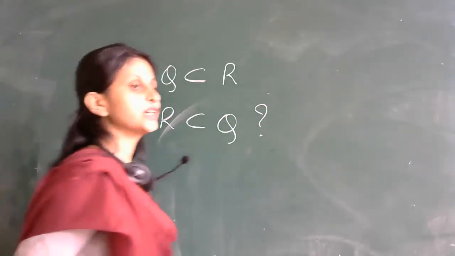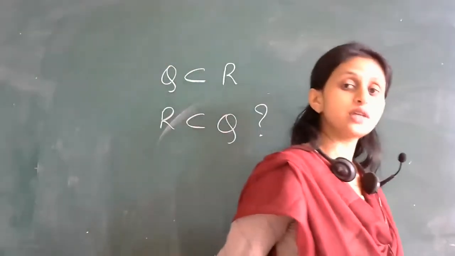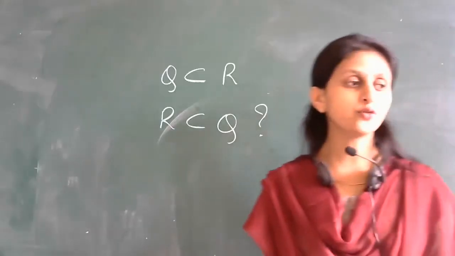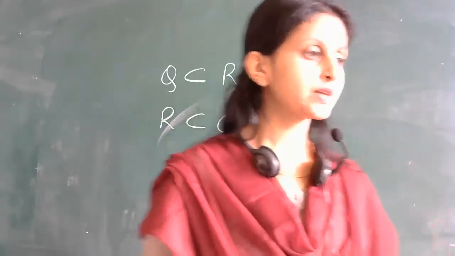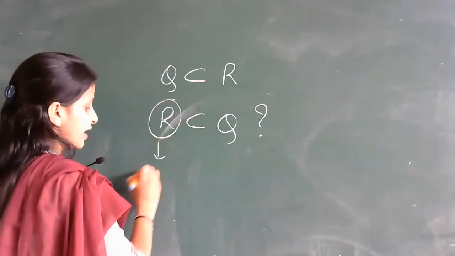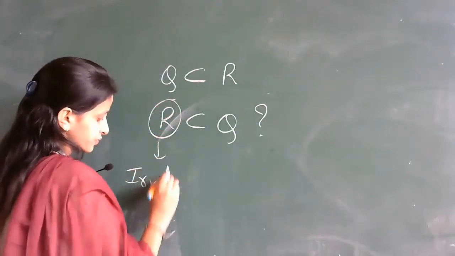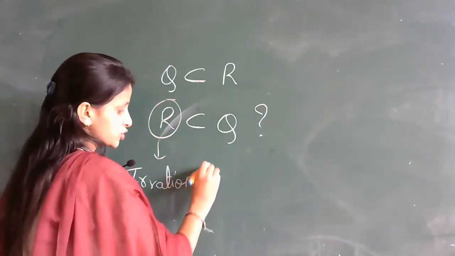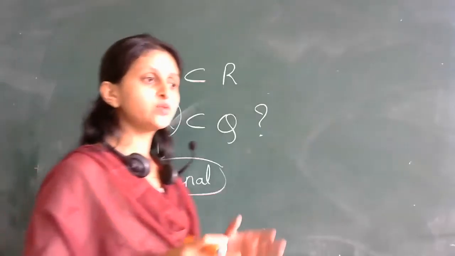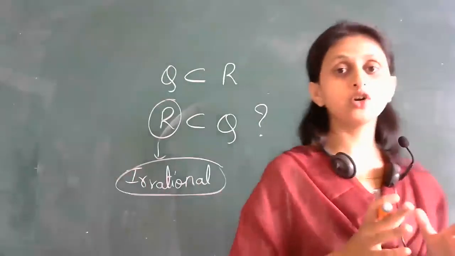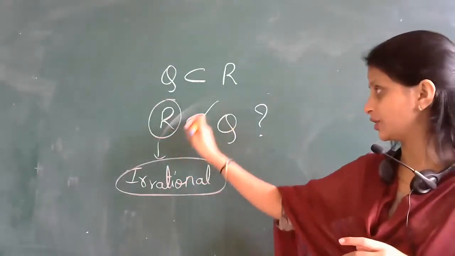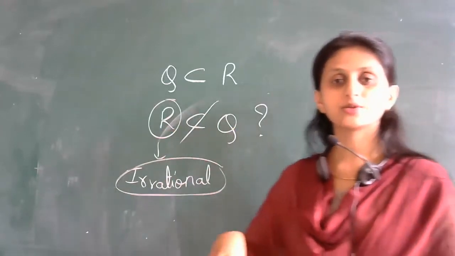Means, is the set of real numbers a subset of the set of rational numbers? No, right? Very good. It is not, because in real numbers we have irrational numbers also, which are not in Q. Hence, R is not a subset of Q.